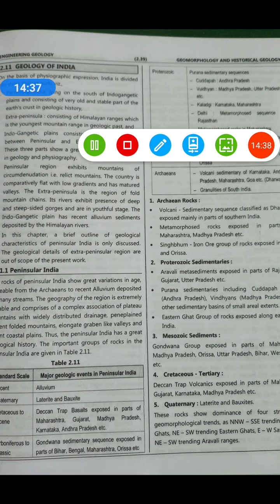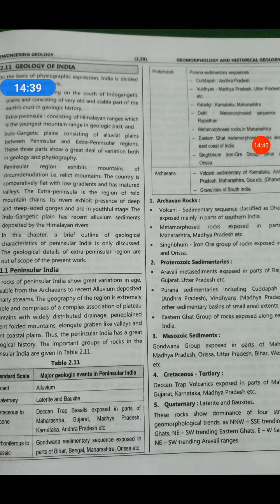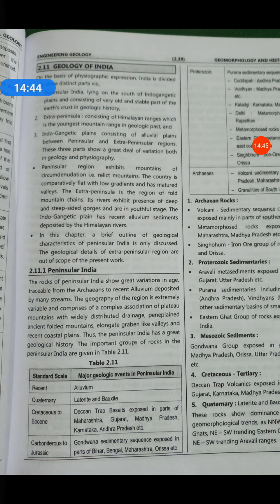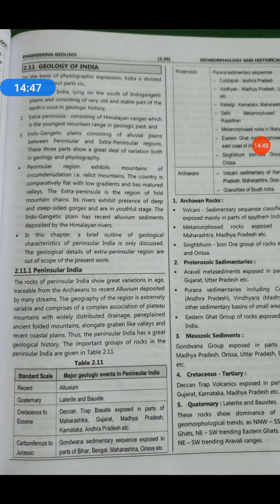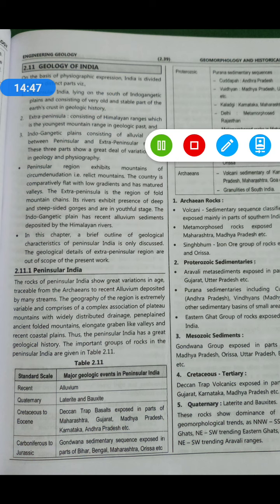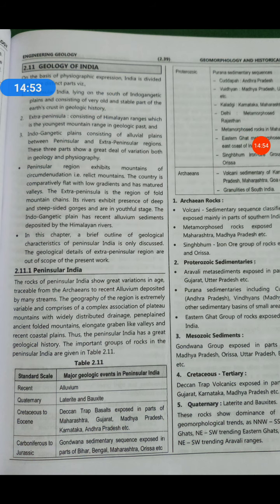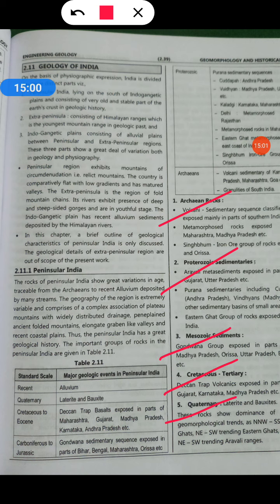These are the different groups of rock in peninsular India: Proterozoic, Mesozoic, Cretaceous, Quaternary. So these are the important rocks which are found in peninsular India.